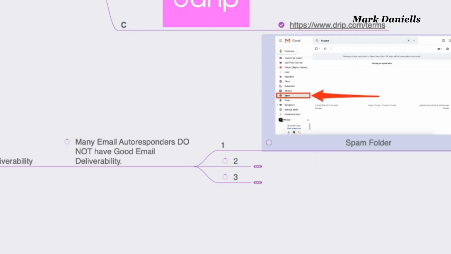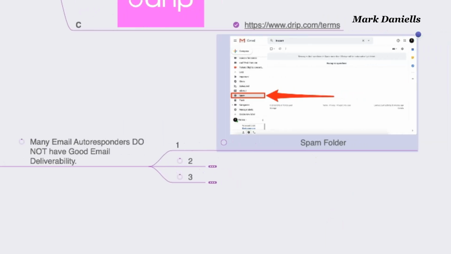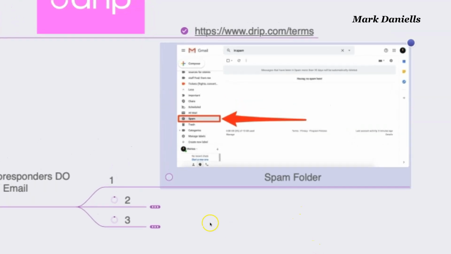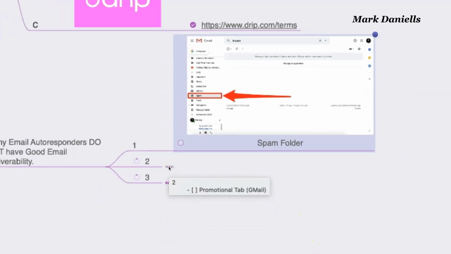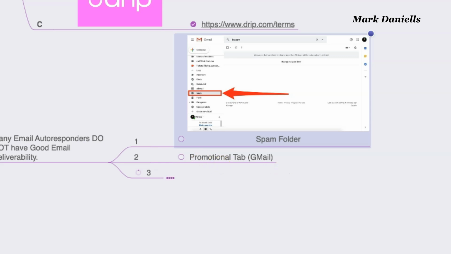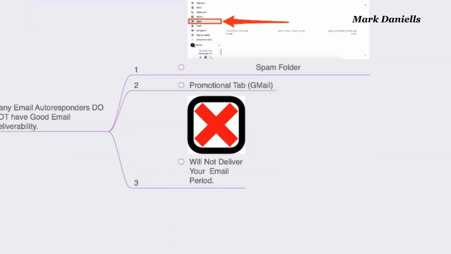A lot of people pick the least expensive stuff. It'll end up in a spam folder. You need to understand that. They're not all the same, though a lot of people think that they are. I'm not going to mention any additional ones, but I have one of the people I did some work with. You probably know him. When he changed his email because he was promoting other autoresponders, each one that I got was in the promotional tab in Gmail. That's not good, because you know what the promotional tab in Gmail is. So be careful with that.